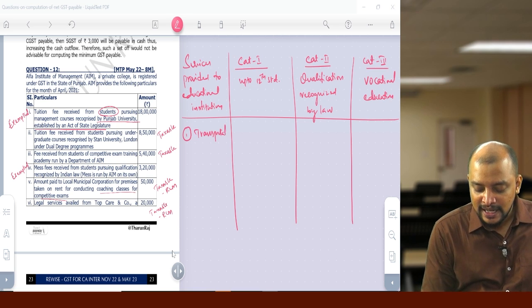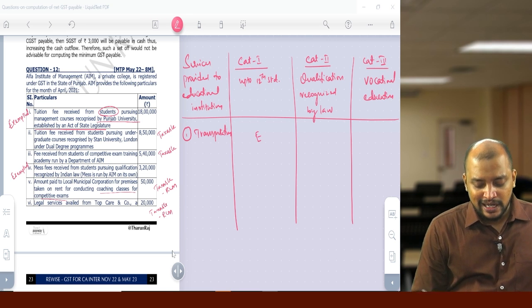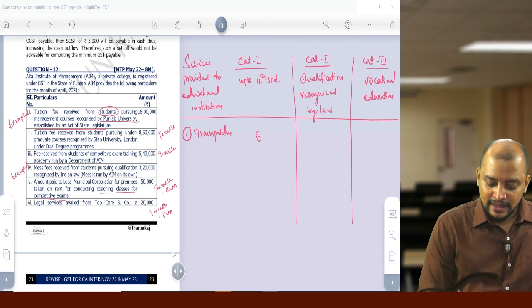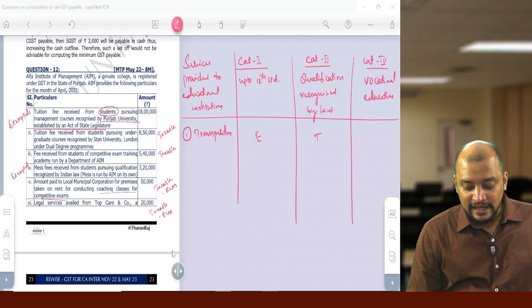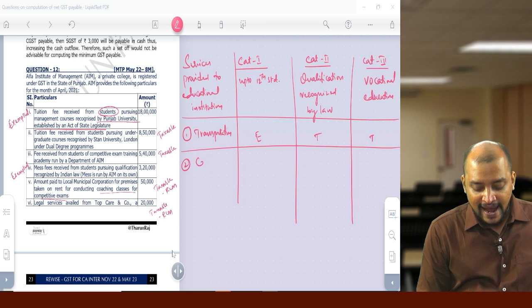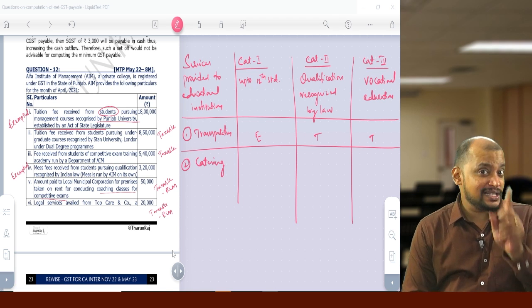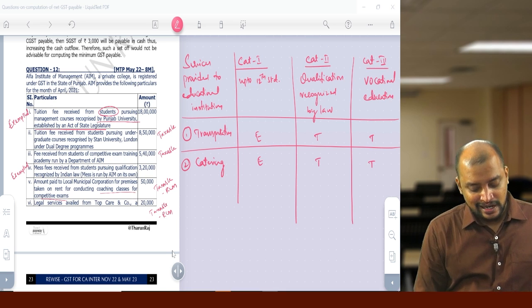In case of category 1, it is exempted. Category 2 and category 3 will be taxable. Same way, catering services, only service: category 1 exempted, other 2 cases taxable.